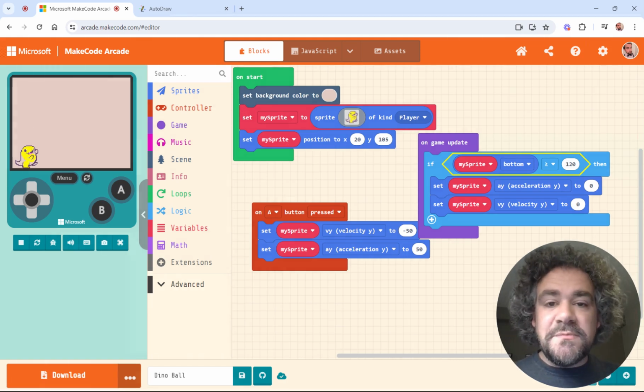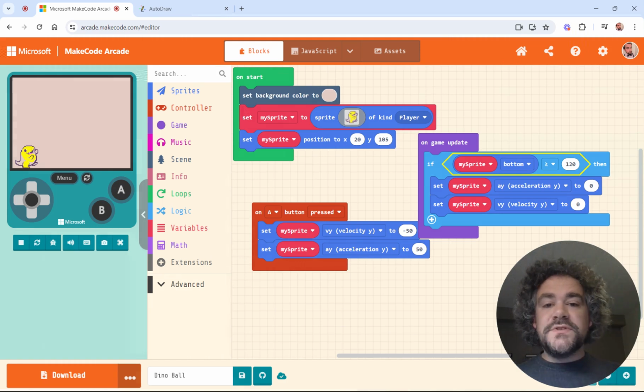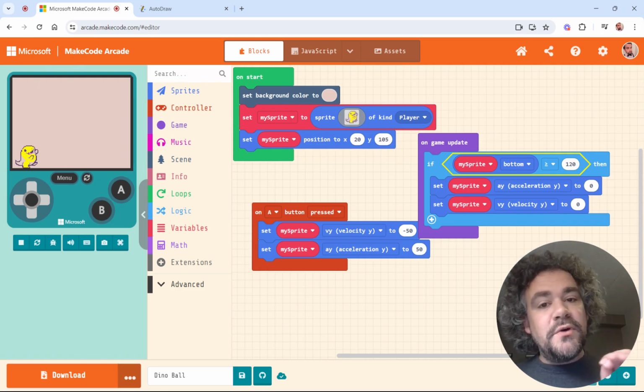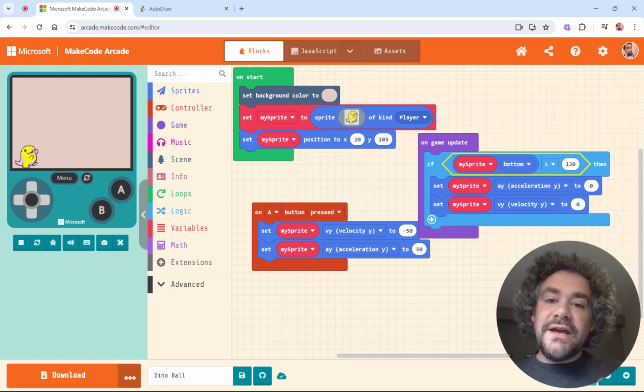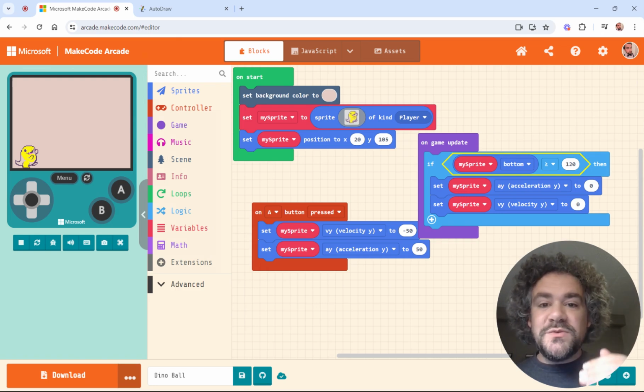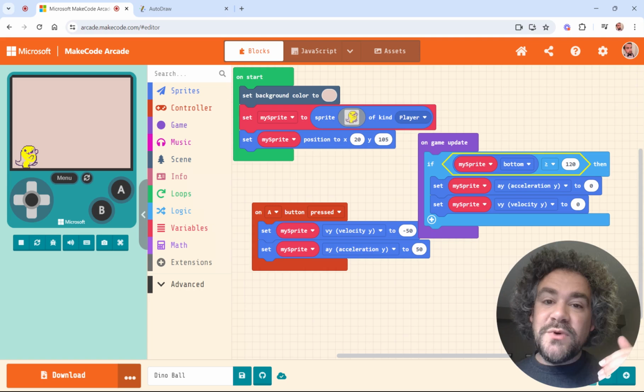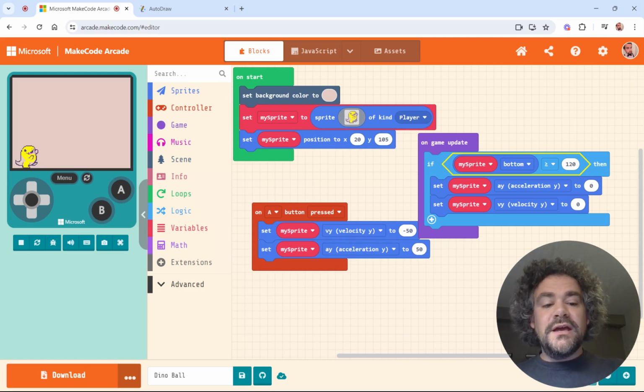Simply because the computer sometimes misses it, right? =2 means it has to be exactly. So yes, there is a moment when the bottom of the sprite is exactly at 120, but if it's happening kind of fast, the computer might miss it. And if it gets to 121, 122, and it misses that 120, doesn't register it fast enough, it's not going to catch this, right? So sometimes when you have things like that, it's better to go with greater than or equal to, or less than or equal to, than just equal to. It helps eliminate those bugs.